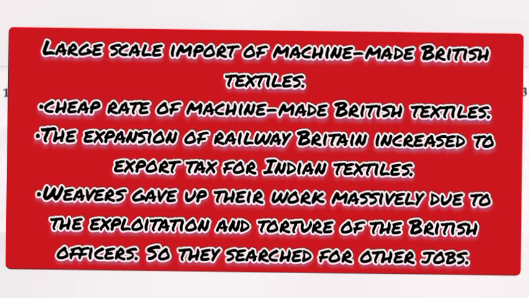Weavers gave up their work massively due to the exploitation and torture of British officers, so they searched for other jobs. 17. Mention the characteristic features of spring season. Answer. Spring season, the season of transition from winter to summer. Sprouting, blooming, bearing are the main peculiarities. March and April are the months in northern hemisphere.